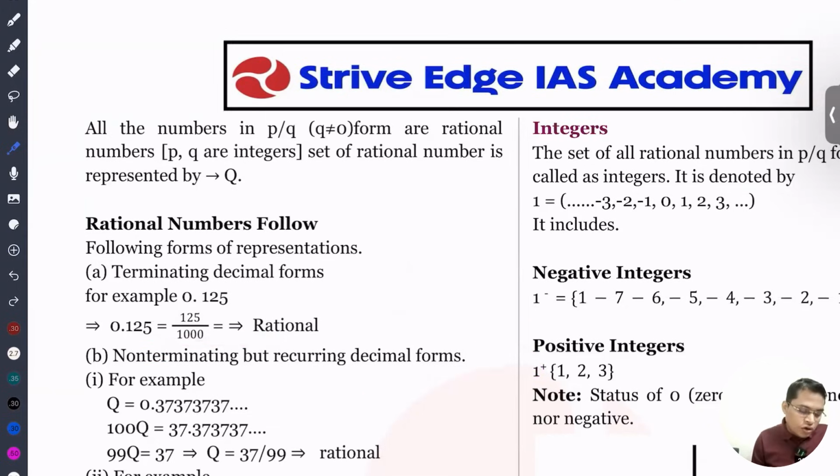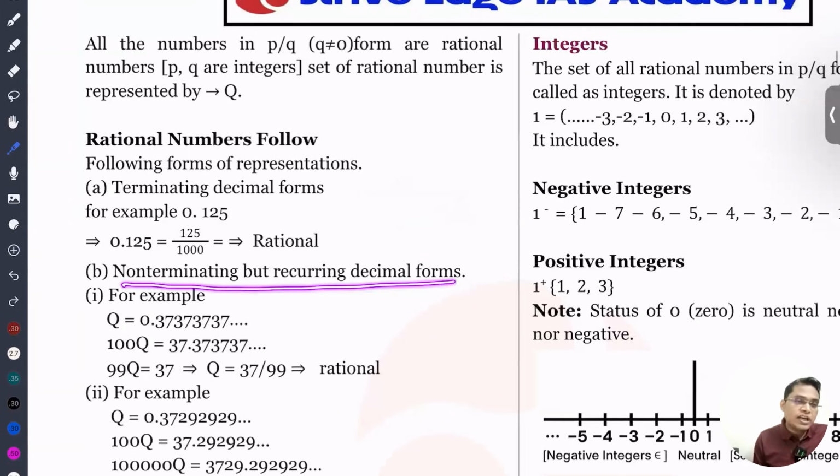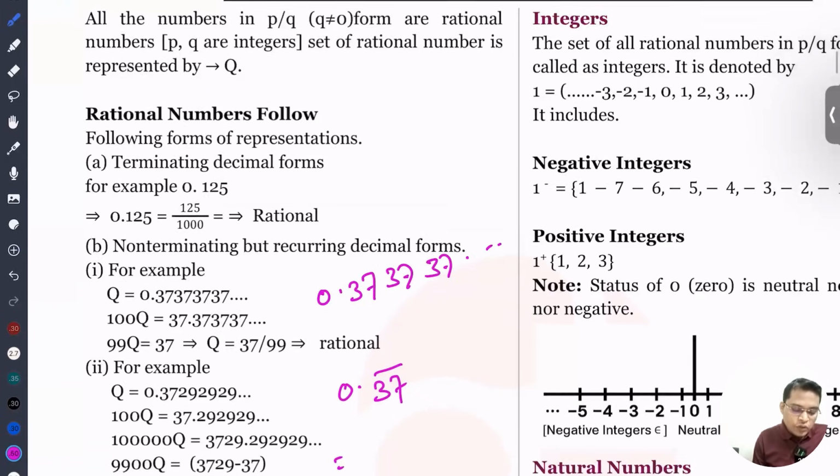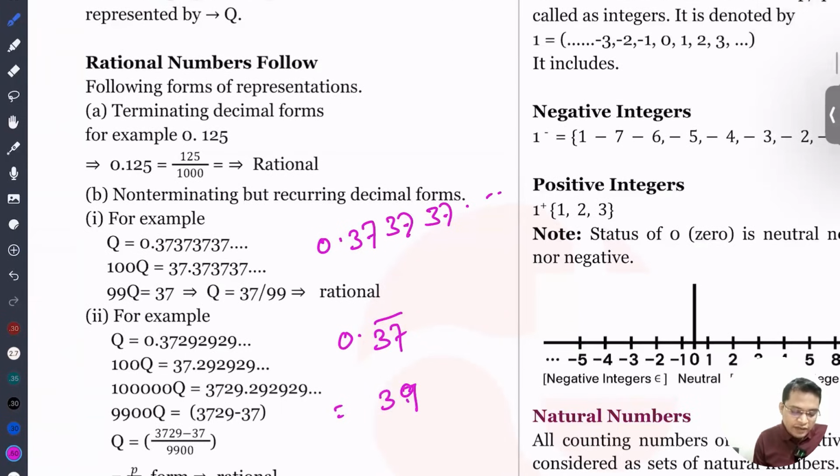The second thing is called non-terminating recurring decimal form. Recurring means, for example, 0.292929, it keeps on going, so I can write it as 0.29 bar. This is what is called recurring. If it is given that 0.373737, it is continuing, so I can write this as 0.37 bar. And if it is bar, I can write this as 37 divided by 99, the digits having the bar. Okay, so I can write like that.